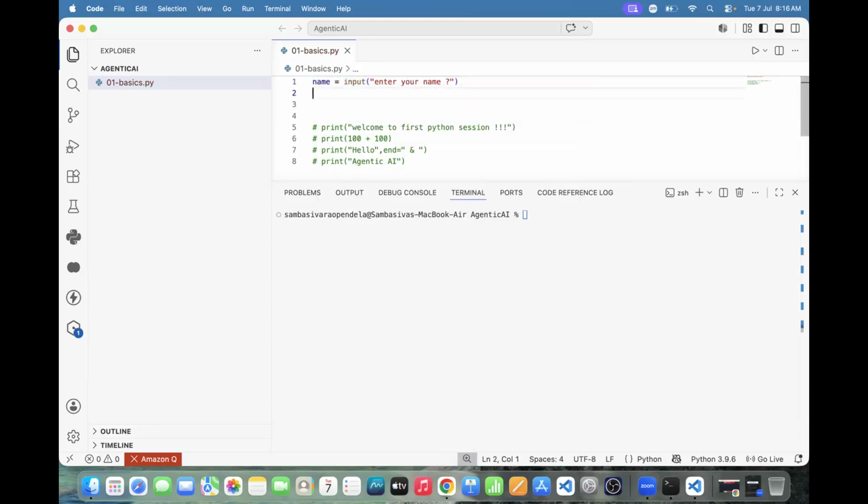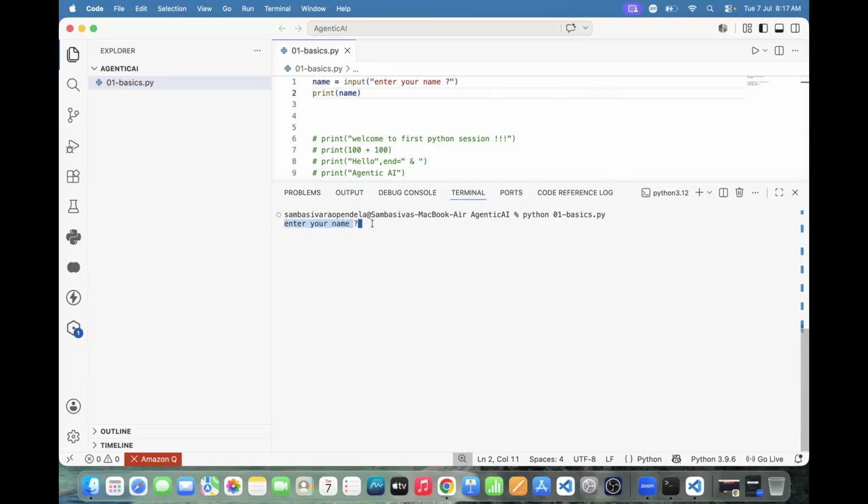Fine. Now print that name. I need to print that name. How to execute the code? Python, basics to Python. Is it asking the question or not? Yes, it is asking the question. Then I need to enter the answer. What is the answer I need to enter?